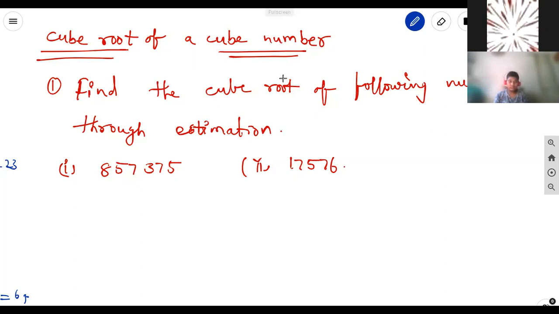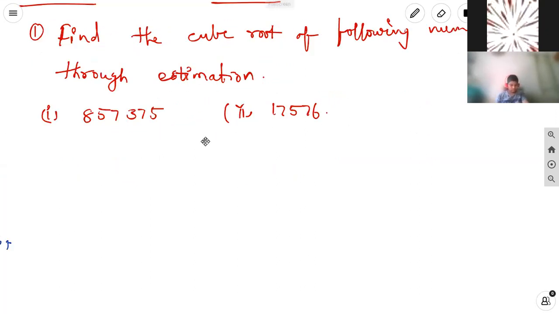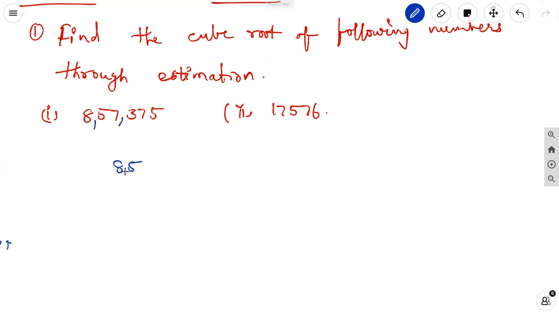Cube roots of cube numbers. Find the cube root of the following numbers through estimation, which is what we did in the previous questions. The same thing, the third one. Through estimation means first we take the given number, 8,57,375, and make bars of 3 digits each.